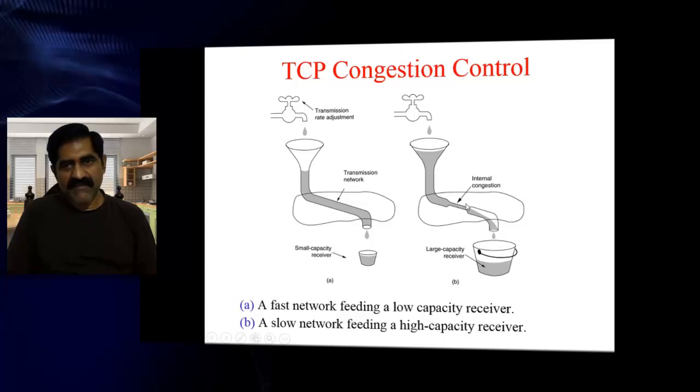In the second one, network capacity is low, receiver capacity is high. In both cases, congestion can happen. Why? Because even though network capacity is high, you are unable to handle it. Even though you are able to handle it, network capacity is low. In both cases, you can face congestion.